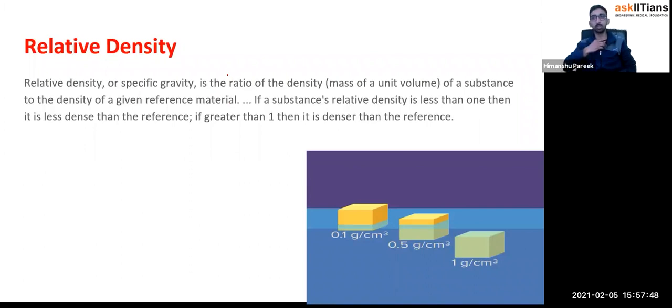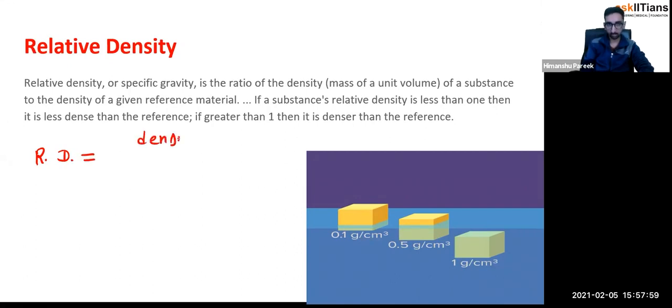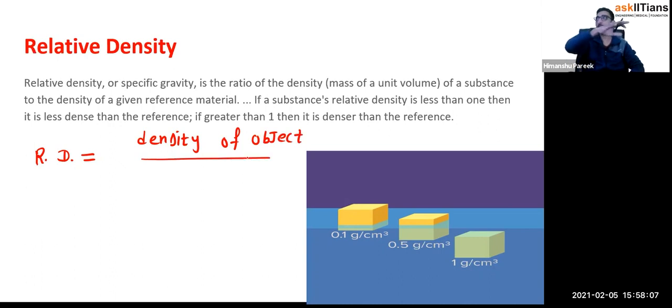One term in physics is called the relative density. So what is relative density? Small symbol I can use RD. Density of object. Now let's say you have five materials: material 1, material 2, material 3, material 4, and material 5.